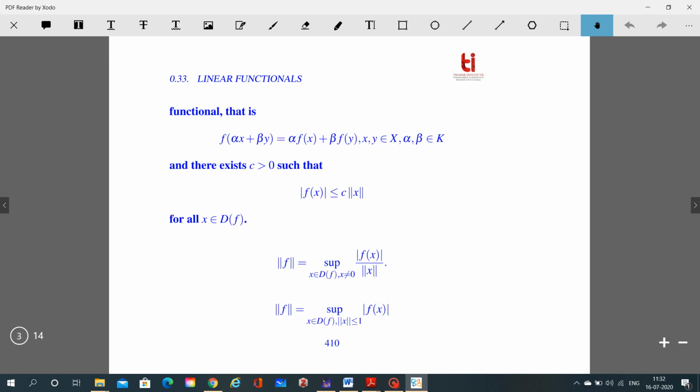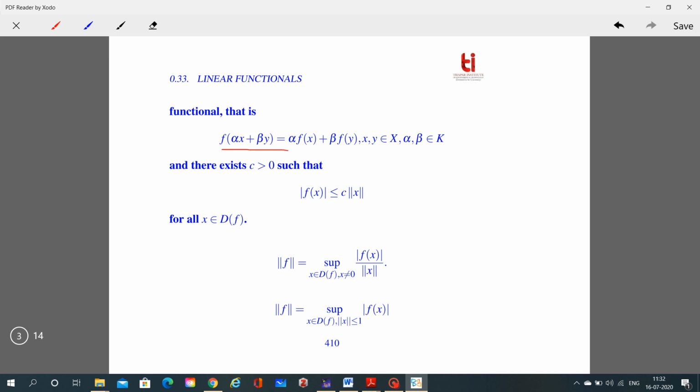f is a linear functional, that is f of alpha x plus beta y is equal to alpha f of x plus beta f of y for every x and y belonging to the normed space X, and alpha and beta belonging to the field K. And there exists a c greater than 0 such that the modulus of f of x is less than or equal to c times the norm of x. Or we can define the norm of f as the supremum of the modulus of f of x over the norm of x, where x is non-zero and x belongs to the domain of f.